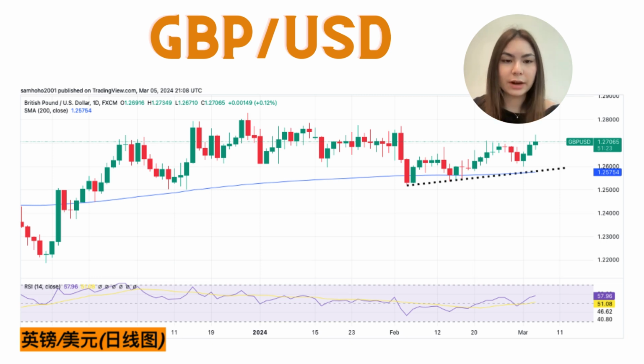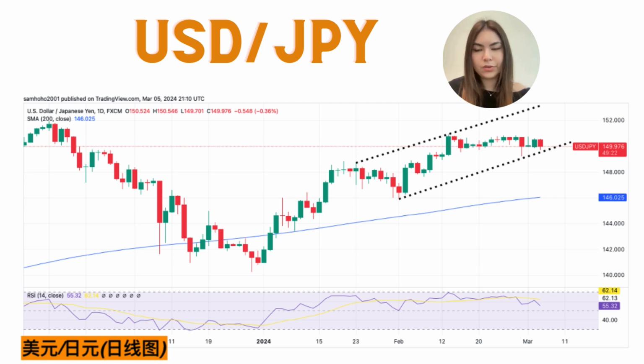For the USD-Japan yen, the pair went down just below 150 as traders hope for a change in the Bank of Japan policy stance. The yen struggled to benefit from slight gains in Tokyo consumer prices due to uncertainties about the Bank of Japan's plans. The pair's potential to go up is limited because the US dollar is facing difficulties with expectations of interest rate cuts by the Federal Reserve in June.